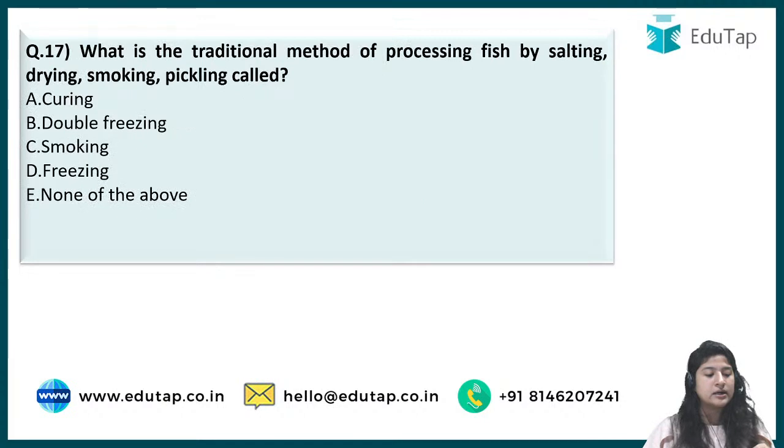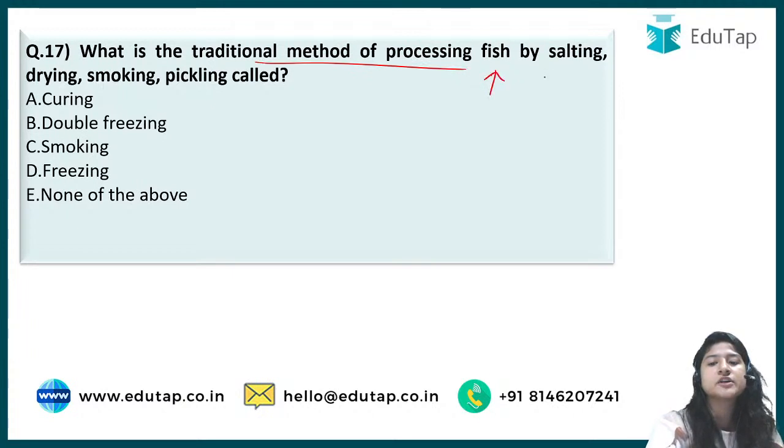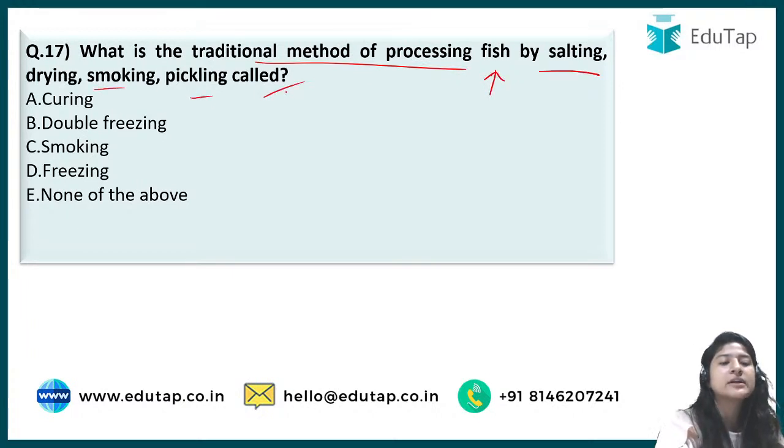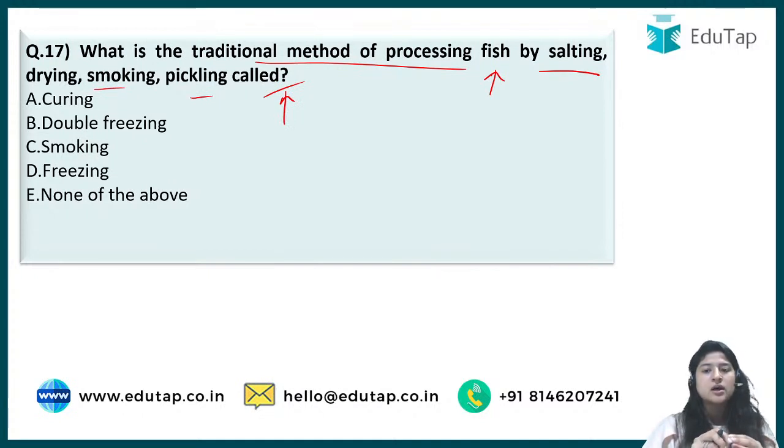All right. Next is question number 17, which says, what is the traditional method of processing fish by salting, drying, smoking, pickling called? This time not only the normal mainstream questions about fishes or any breed have been asked, but also general questions, as if you should have proper knowledge of the topic fisheries, have also come in the examination.